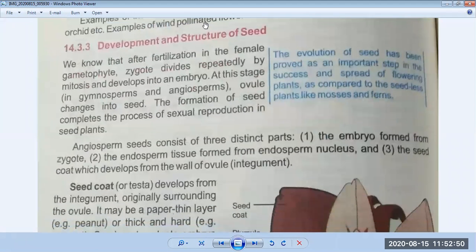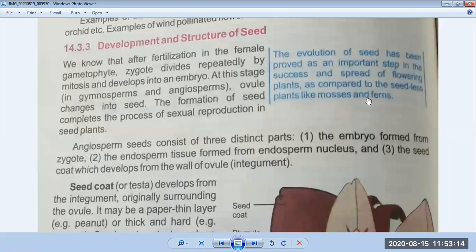Okay, now your new topic is development and structure of seed. That is, how a seed is developed and how its structure is developed. So before starting this topic, we will discuss the side box. The evolution of seed has been proved as an important step in the success and spread of flowering plants as compared to the seedless plants like mosses and ferns.